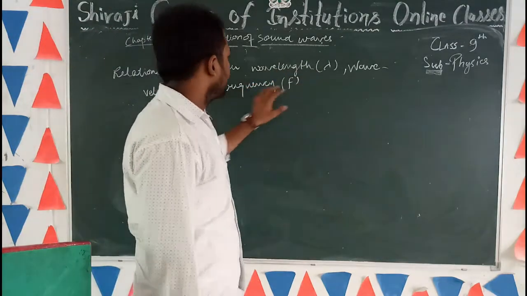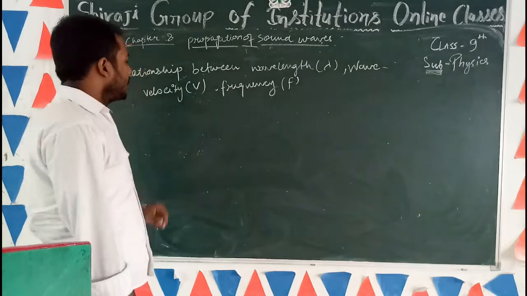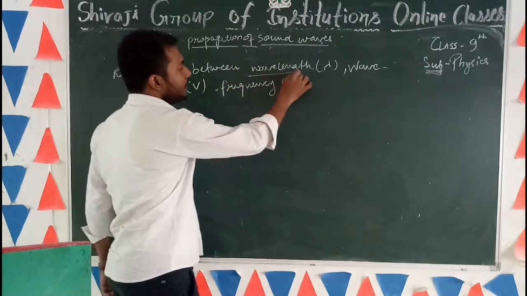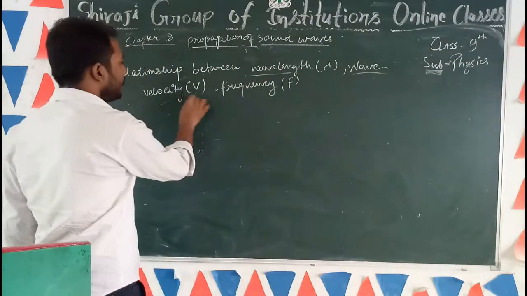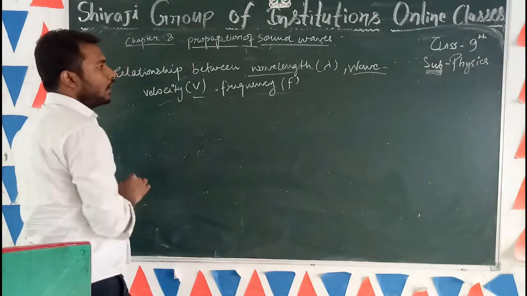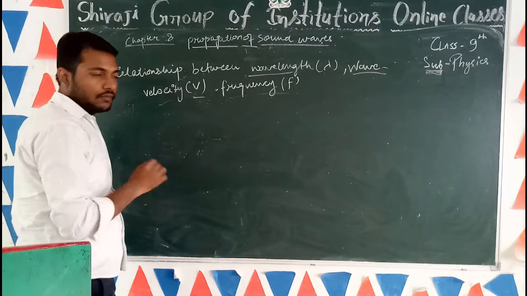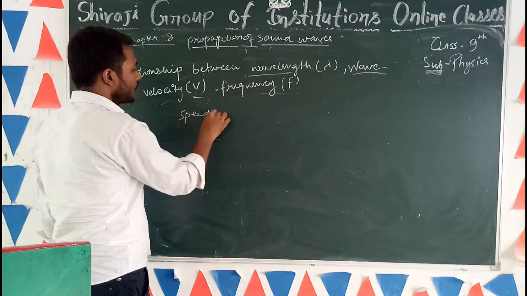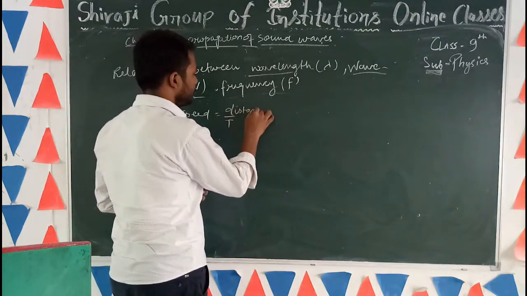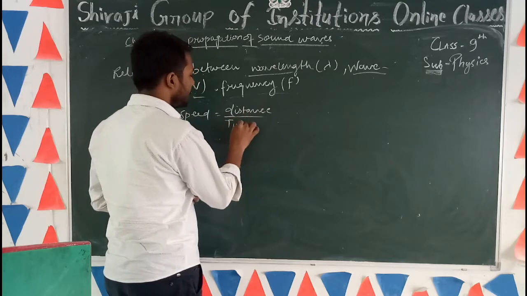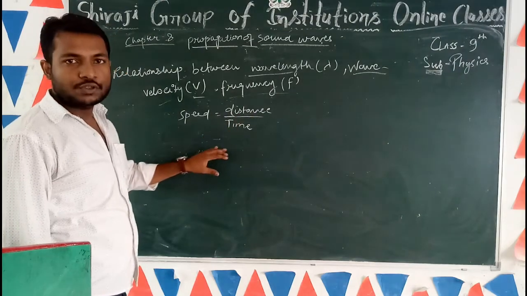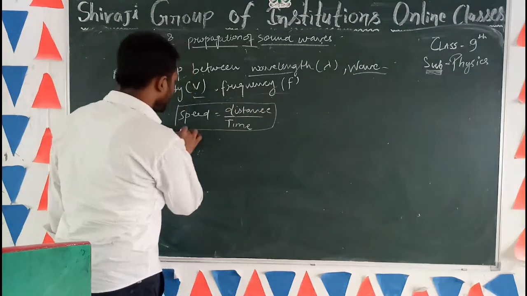Now all these terms we have discussed in our last lecture. Now we will find the relationship between these three: wavelength, which is lambda, wave velocity, which is capital V, and frequency, capital F. By the definition of wave velocity, or we can simply say speed, speed equals distance upon time. This is in linear motion condition. If we use this formula in wave motion, then how can we write this formula?